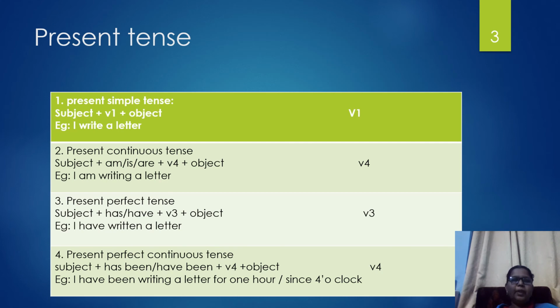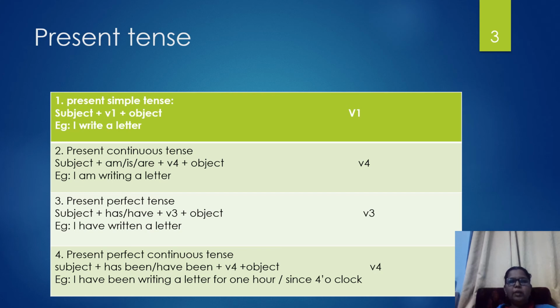Children, so we can consider present tense. This present tense can be divided into 4 types. One is simple present tense or present simple tense.